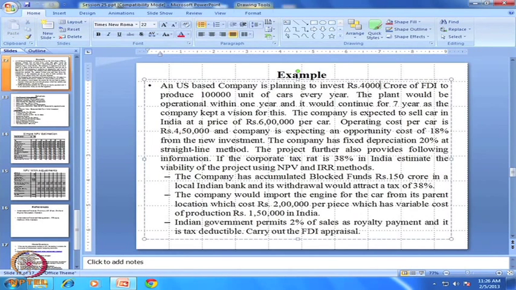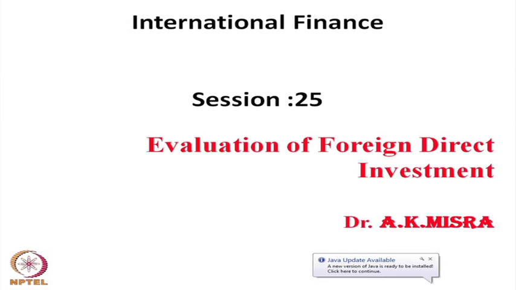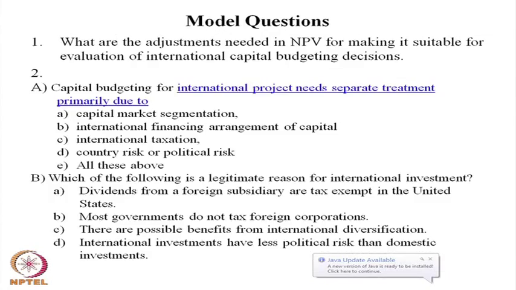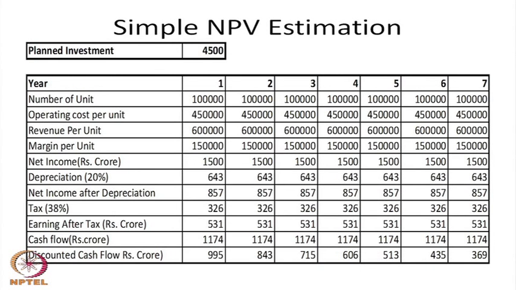Every year, you can see here, the 4,500 crores at year 0, the initial starting period, has been invested.